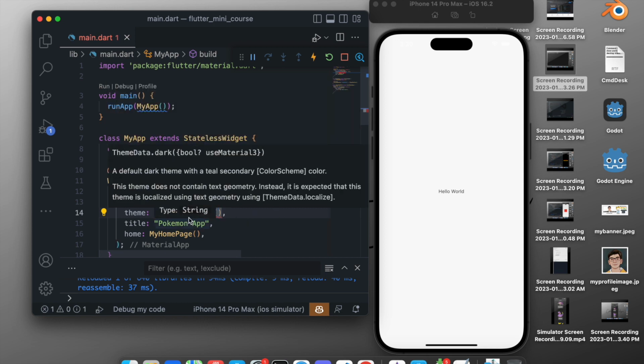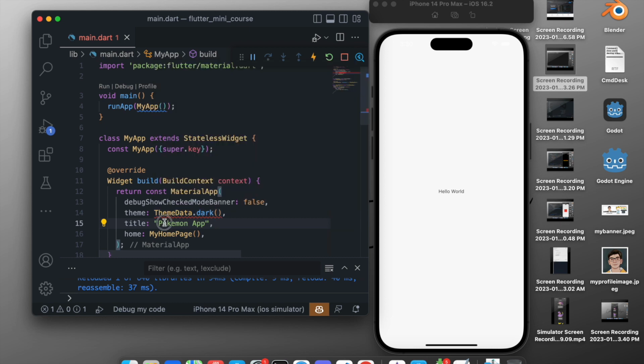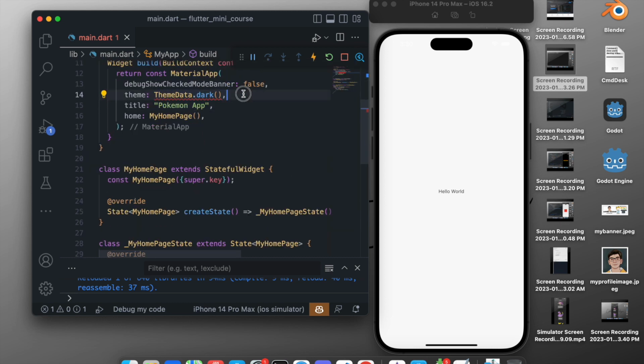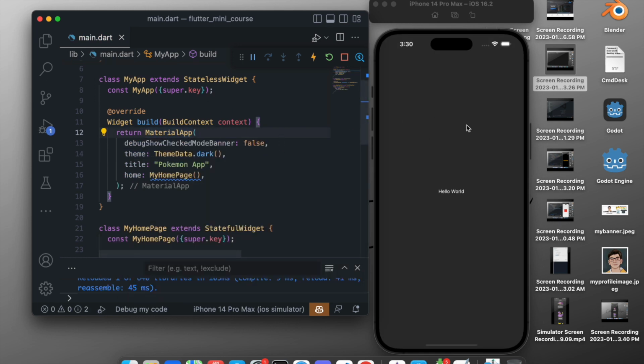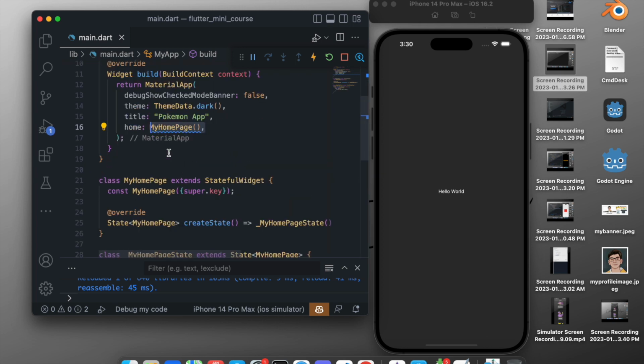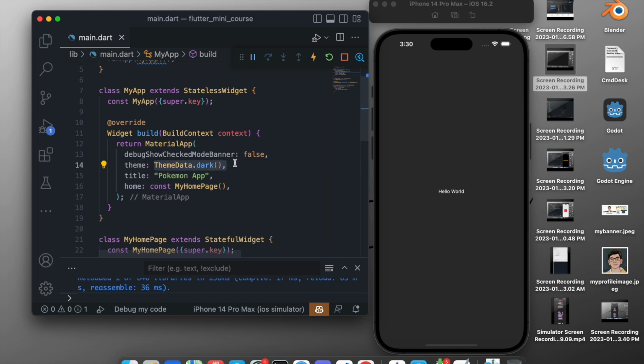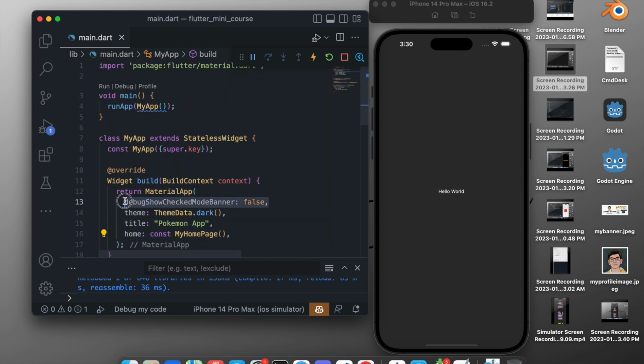And what's the error right here? Let's see. And if we come here, it says it isn't a constant vector. So what is the error? That after making the theme mode dark, it is no more a constant. So we will just remove the const from here, and you can see it made it dark. And also after doing this, the MyHomePage widget is still a constant. So instead we can add a const right here in the home, and this will not give the blue lines. So what we did is we made the theme mode dark, we made the title Pokemon app, we set our home page to a const, and also we disabled the checked mode banner. So now it looks very good and neat.